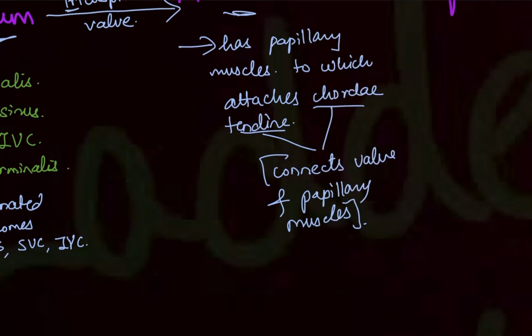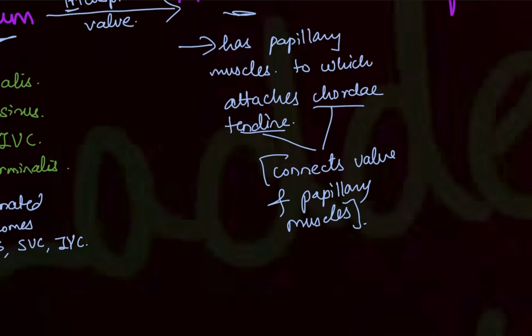So deoxygenated blood from the right atrium goes into your right ventricle. From your right ventricle, it will be taken up by the pulmonary trunk. From the pulmonary trunk, the pulmonary arteries will take the blood to the lungs. In the lungs, in the alveolar sacs, gas exchange will take place. Carbon dioxide will be taken up and thrown out of the body, and oxygen will be consumed. So the oxygenated blood becomes your pulmonary veins.